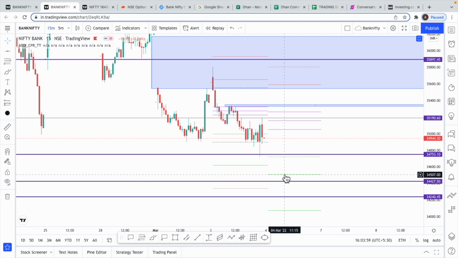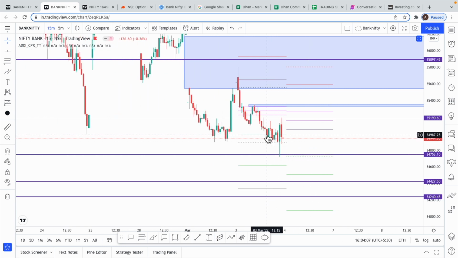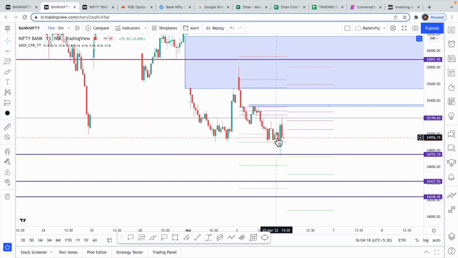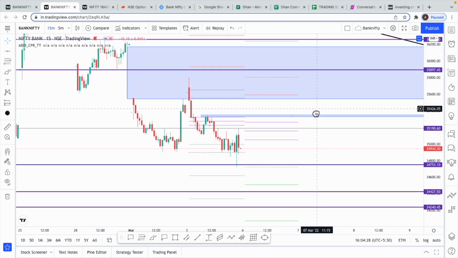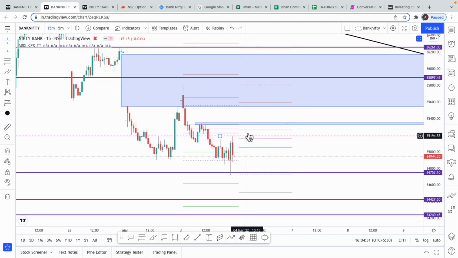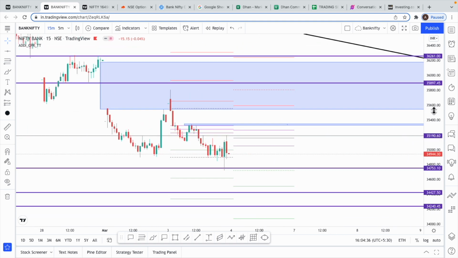See, always first preference will be given to the price action, okay, and then we will see the CPR levels. Like today, though the S1 and the previous day low broke, the next target according to the CPR logic is S2, but there was a price action support at this point, right? So if anybody had shorted, definitely over here we could have booked profits. So that way first we'll give preference to the price action level, then we'll also make use of the CPR lines. So depending on the gap up or a gap down, these are the levels that I have, whether to take a long trade or short trade.